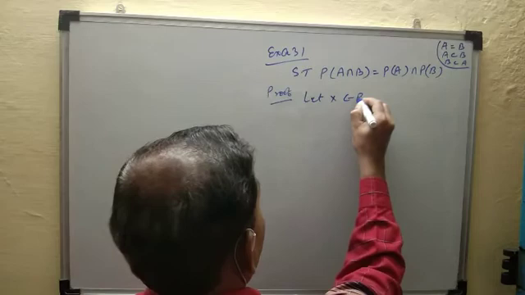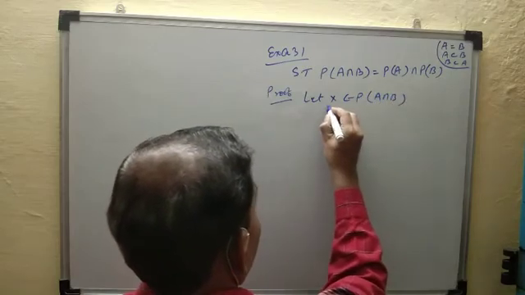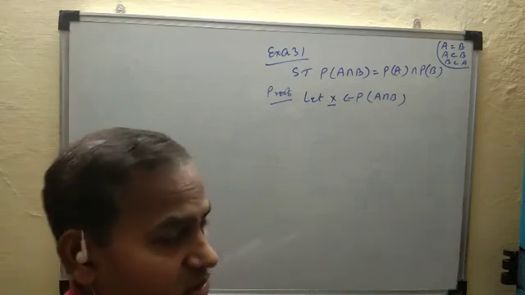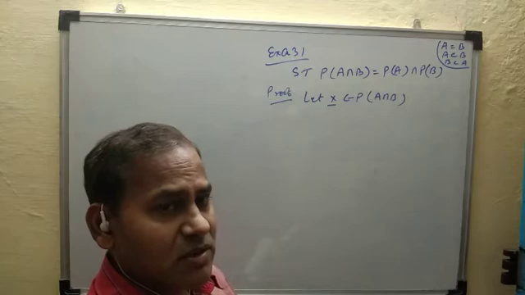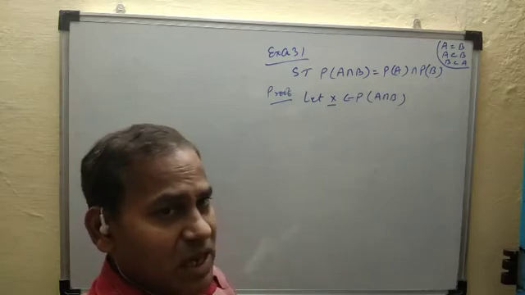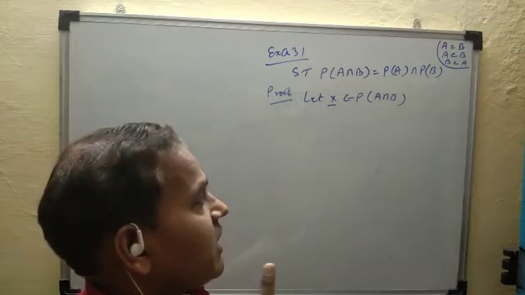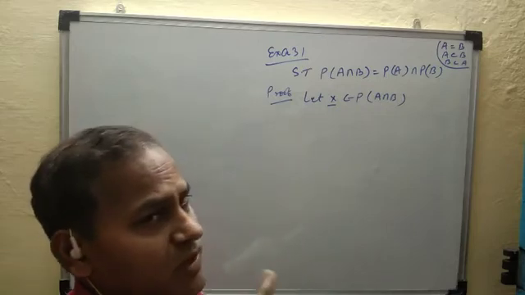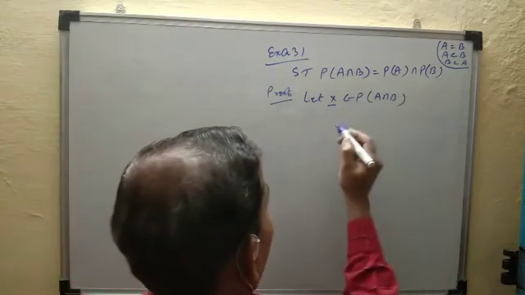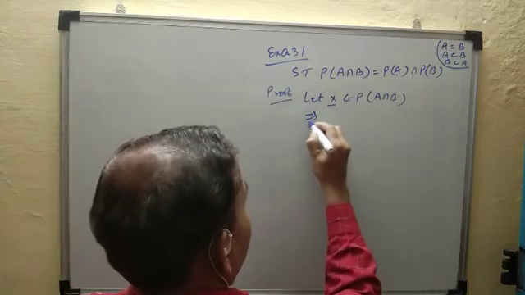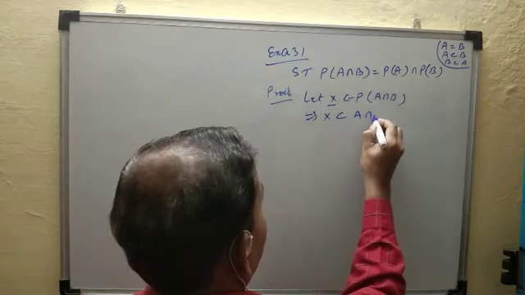capital X be any element of A intersection B. Here we have supposed capital X, we should not suppose small x, because an element of a power set is a set and a set is denoted by capital letters. So let X be any element of P of A intersection B. Since X belongs to this, it implies capital X is a subset of A intersection B.